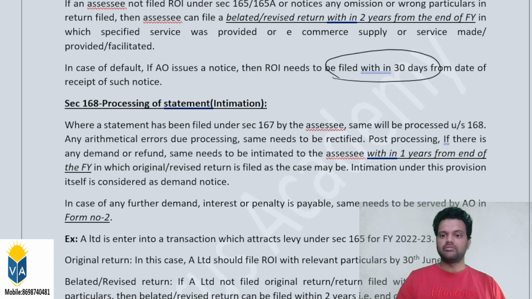And what is the form for filing the return? What is the form in which the SSC needs to file the return? It is form number 1.